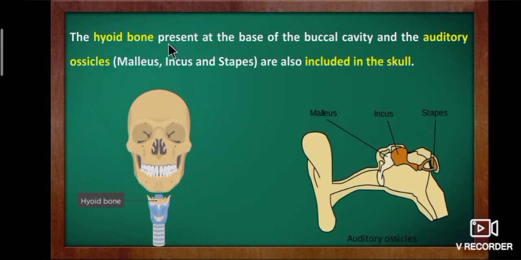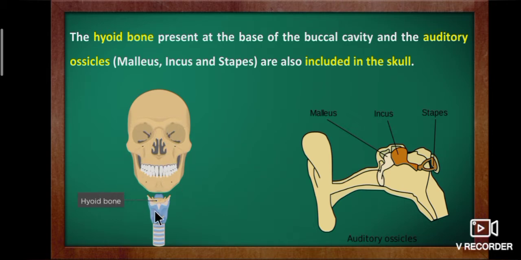The hyoid bone present at the base of the buccal cavity and the auditory ossicles, which are present in the ear, that is malleus, incus and stapes, are also included in the skull. See the picture, students.